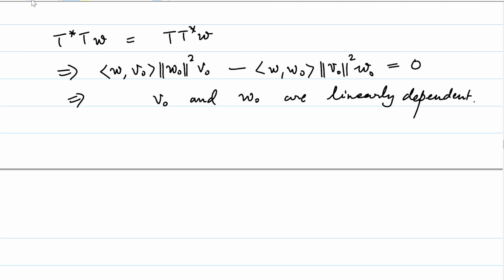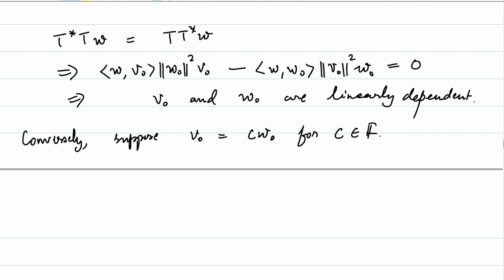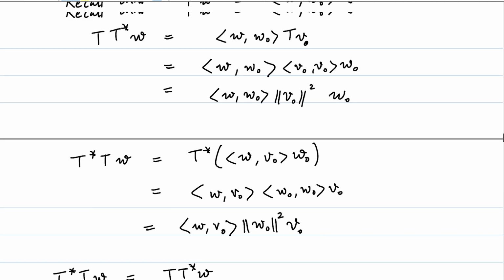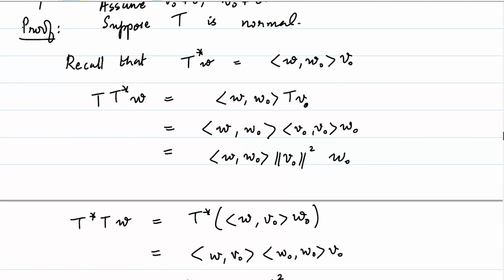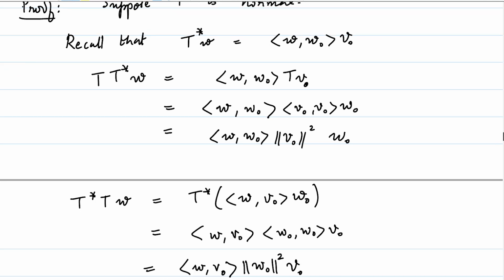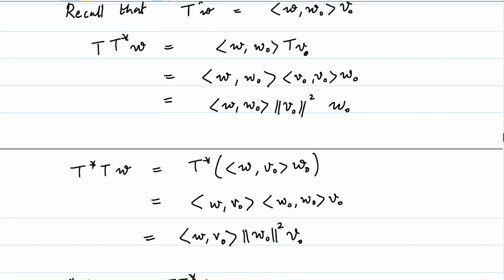Now let's prove the converse. Conversely, suppose V naught is equal to C times W naught for C in the field of scalars. Here we have not assumed that this is a real or complex inner product space, so let me denote it by F. We know what T star W and T star T W are.